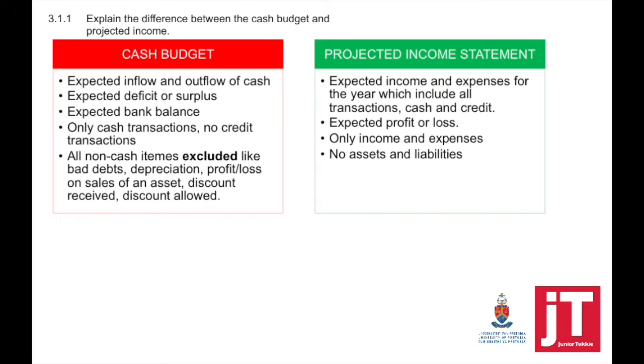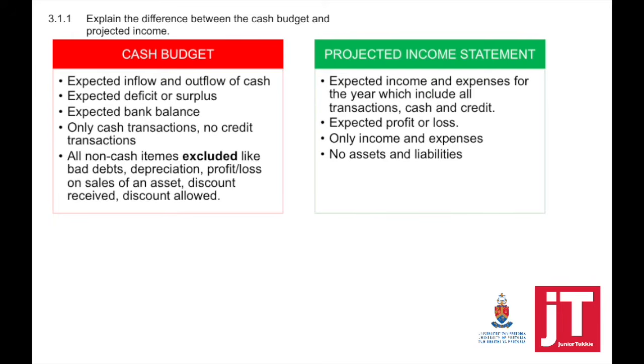Now when we look at a projected income statement, an income statement shows all your income and expenses. It will include your cash and credit transactions. Assets and liabilities are excluded. So make sure that you know the difference between the two.